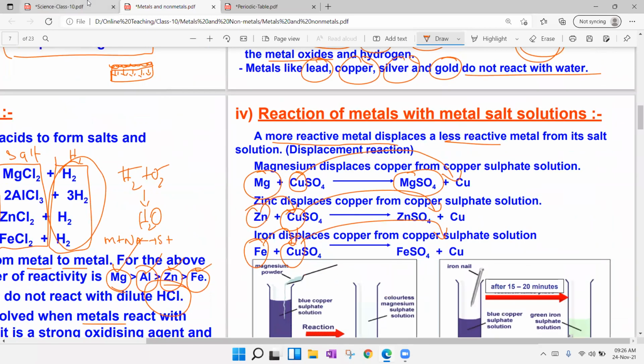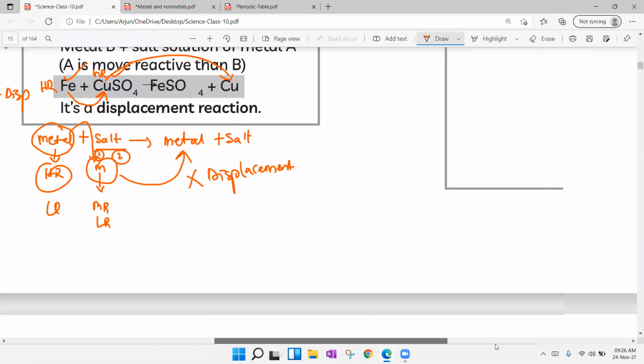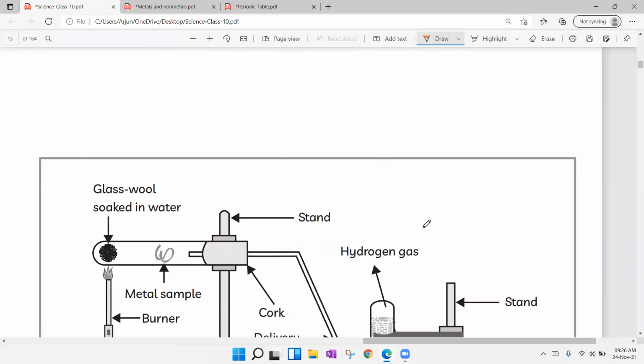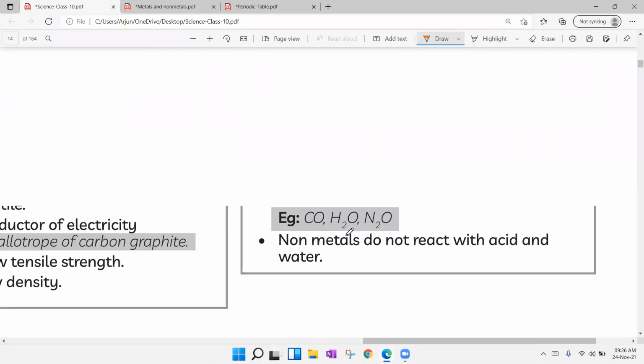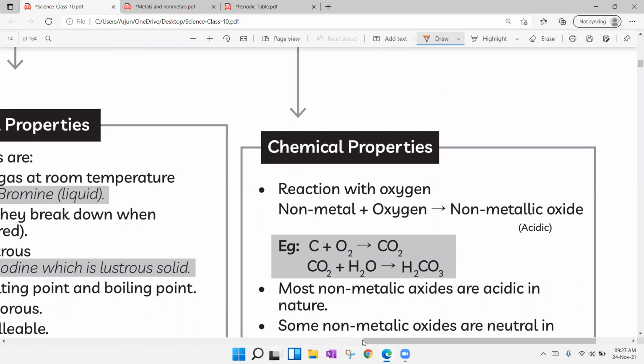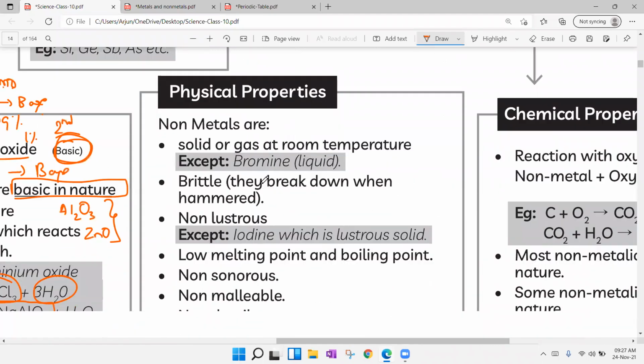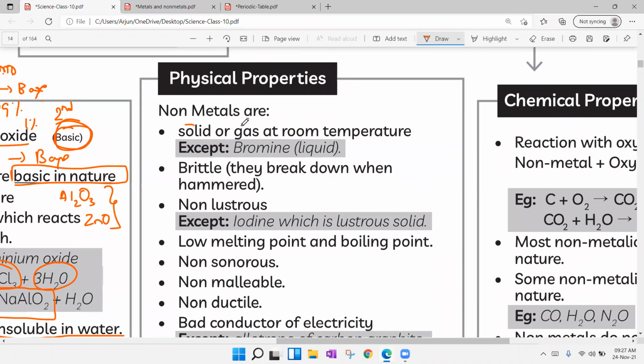Next, we have to discuss non-metals. What are the physical properties of non-metals? Here, let us try to understand. Non-metals can be solids, liquids, gases. For example, among solids we can take sulfur, carbon. Coming to liquids, bromine is a liquid non-metal. Coming to gases, hydrogen, oxygen, nitrogen, these are gases.